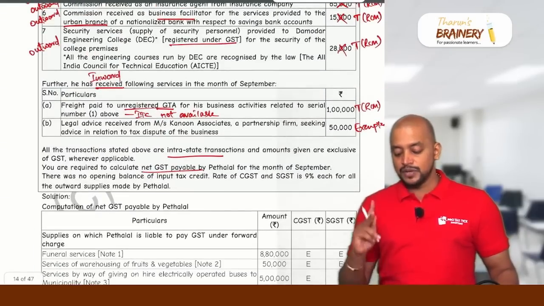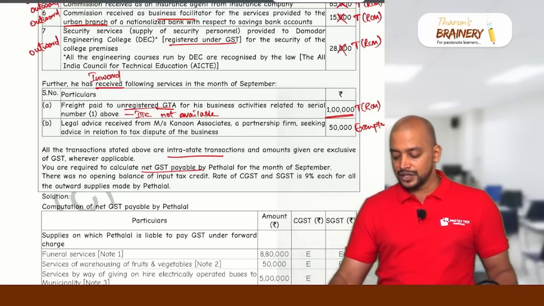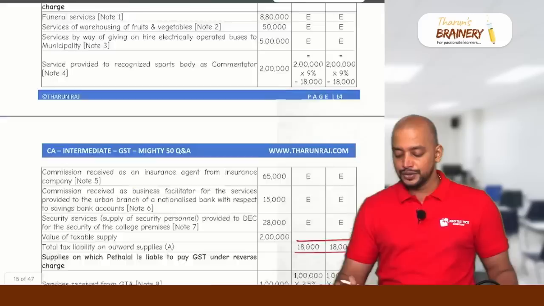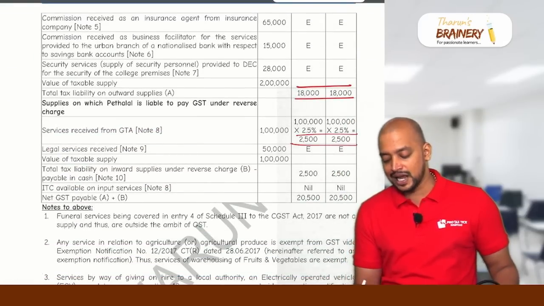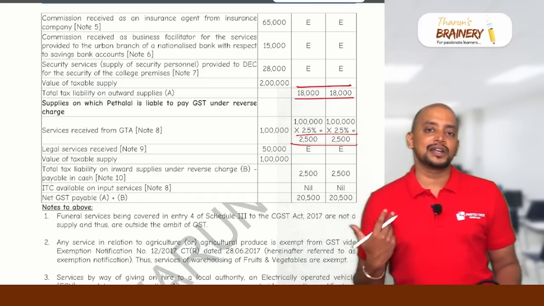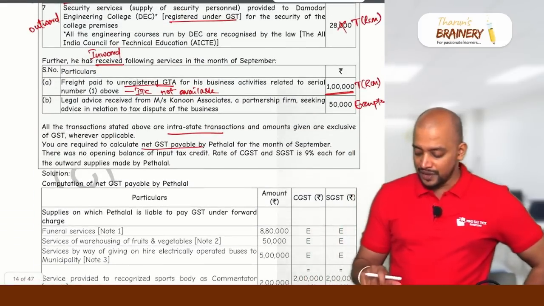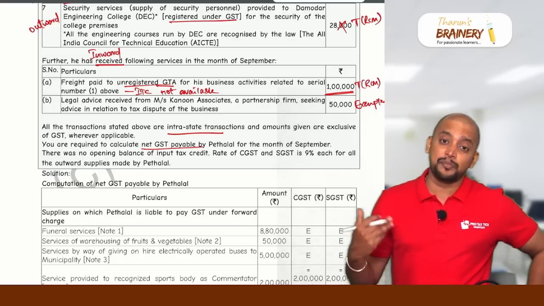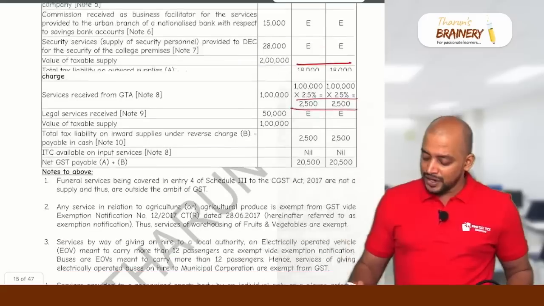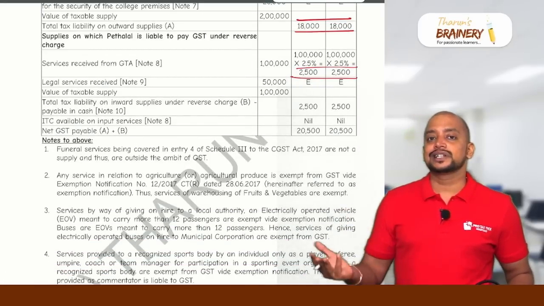Then statement 2, inward supply under RCM. This is 1 lakh. So 1 lakh into GTA at 5%, so 2.5% each: 2,500 and 2,500. This is the inward supply under RCM, statement 2. Now statement 3, input tax credit. They have only 2 inward supplies. In one inward supply, there is no GST. For the other inward supply they pay, but they cannot take ITC. So ITC is 0.